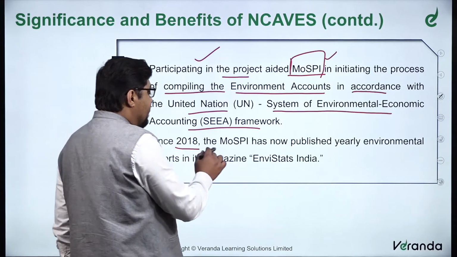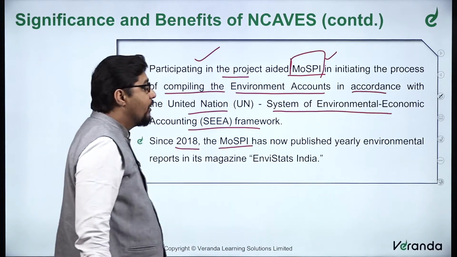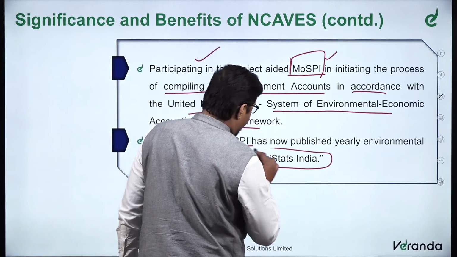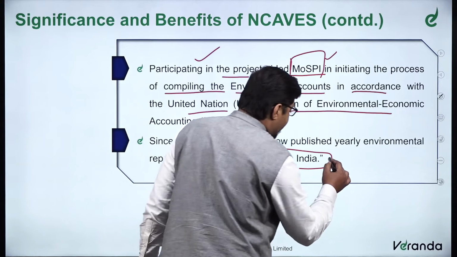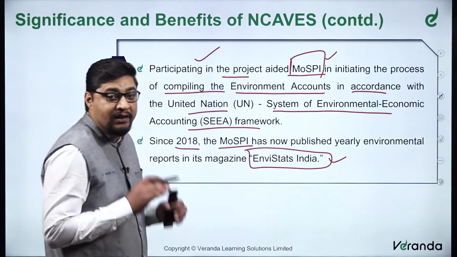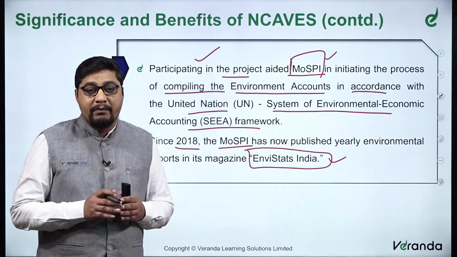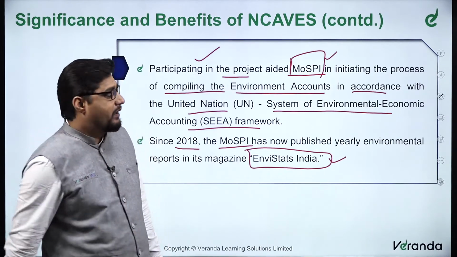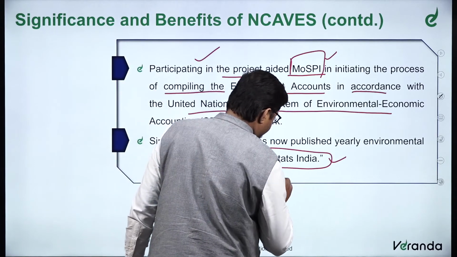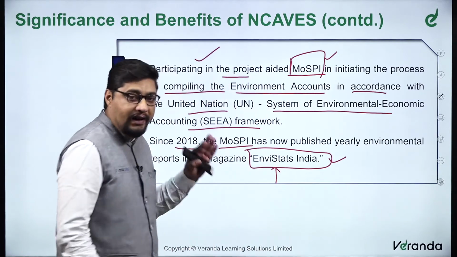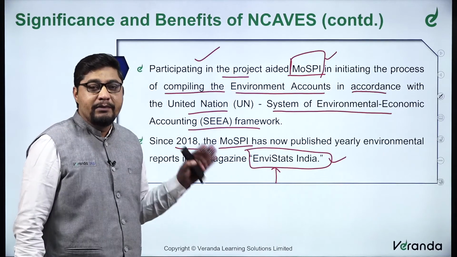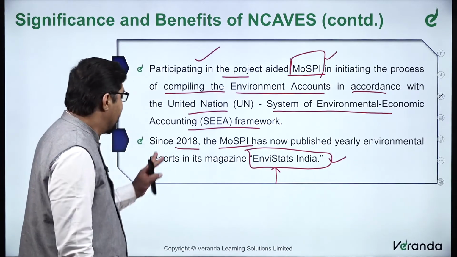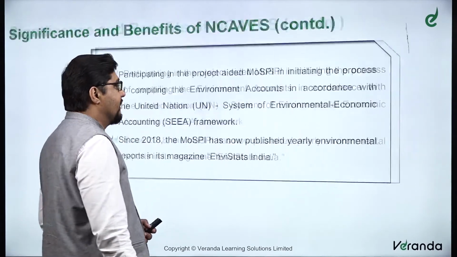Since 2018, the Ministry of Statistics and Program Implementation has published yearly environmental reports in the magazine EnviStats India. This is again a prelims point. Remember what EnviStats India is: it is a magazine published yearly on environmental reports by the Ministry of Statistics and Program Implementation. Remember this, very, very important. Again I will repeat, it is a report published by the Ministry every year about the environment specifically.